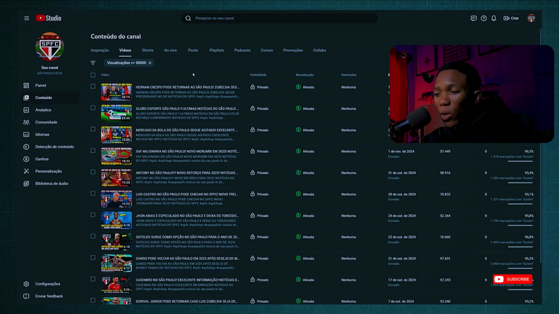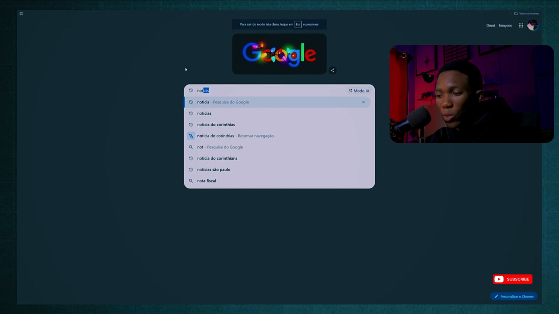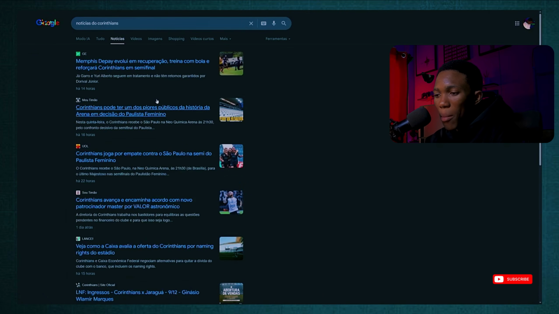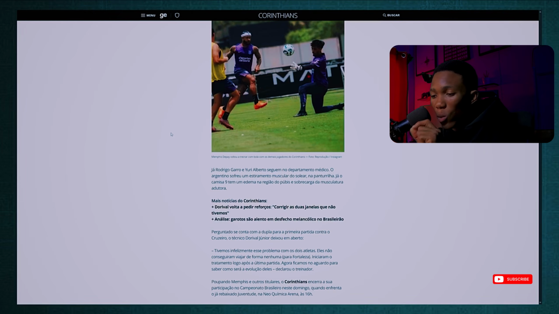All right, since we are going to create a video about Corinthians, the first thing we are going to do is go to Google and search for Corinthians news. Very important. Then click on the news tab and look for something very recent. Here we have: Memphis Depay shows progress in his recovery, trains with the ball, and is expected to strengthen Corinthians in the semi-final. Let's open this article, and perfect, this one works very well.